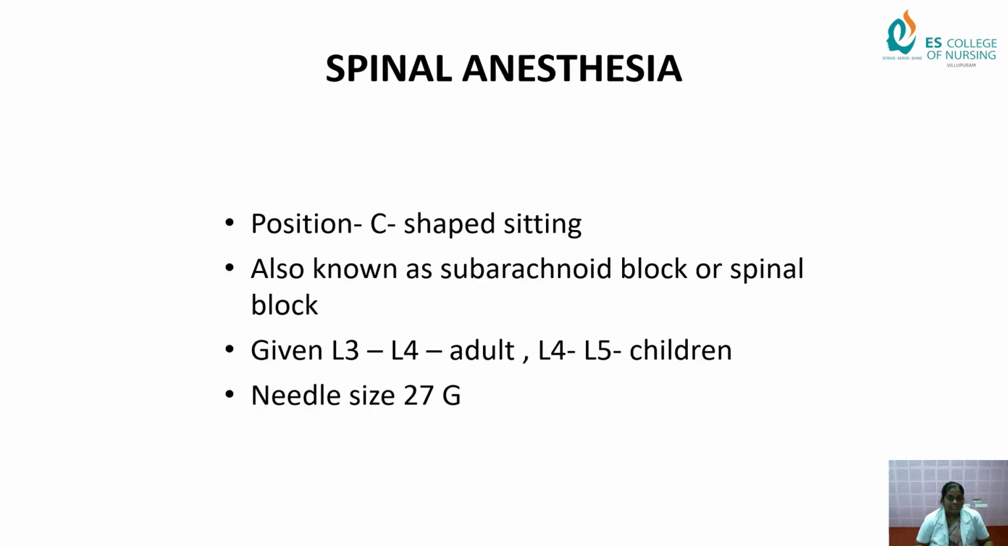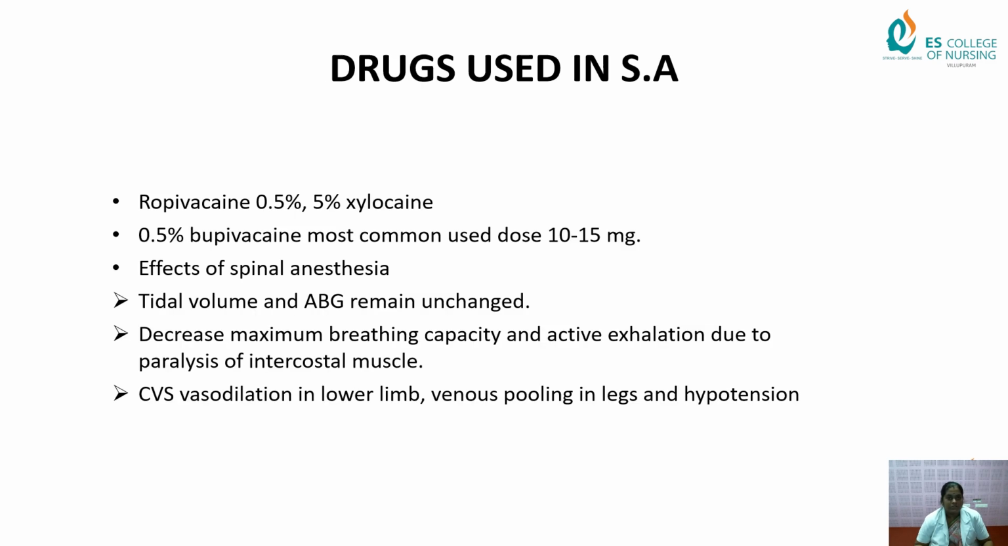Next, final anesthesia. General we have seen, local we have seen, next spinal. Spinal can be given in a C-shaped sitting position and is also known as subarachnoid block or spinal block, given at the space of L3, L4 for adults, L4 and L5 for children, and the needle size is 27 gauge. What are the drugs we can use? Ropivacaine and bupivacaine.